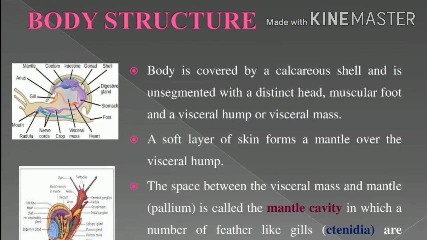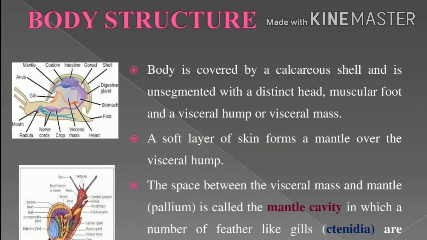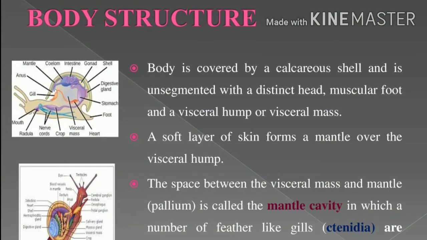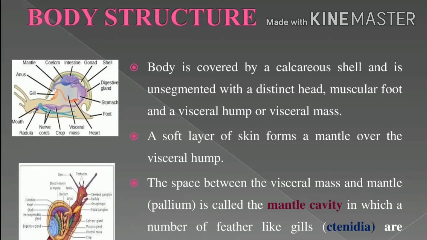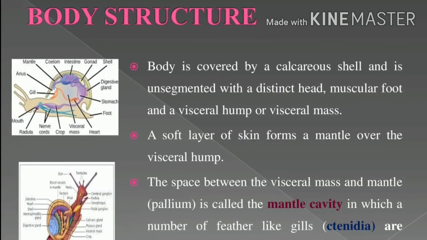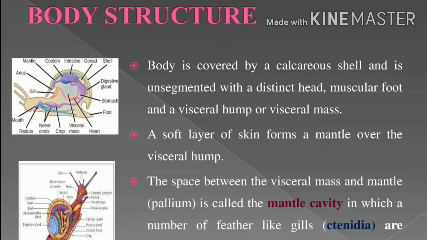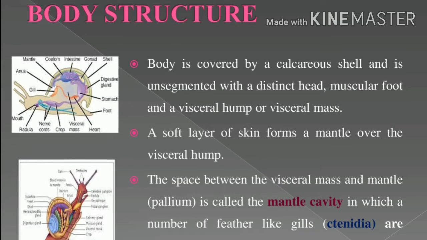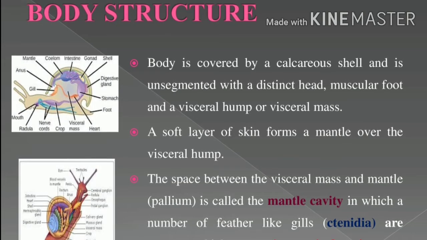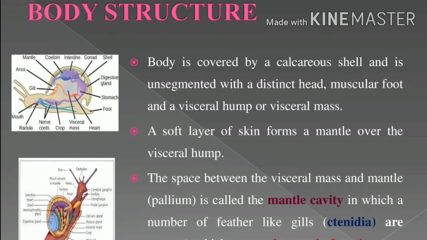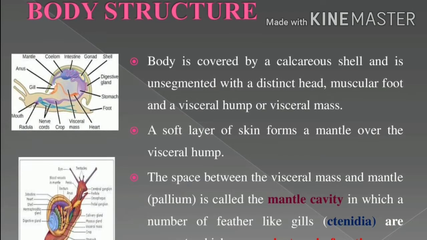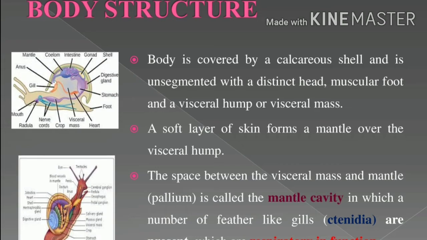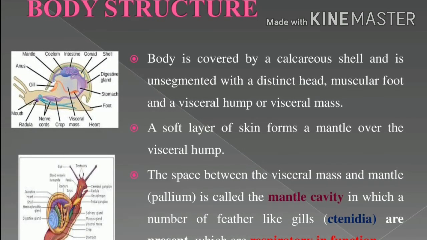The body structure of the phylum Mollusca. This is an important 3-mark question. We already said that the phylum Mollusca is soft-bodied. The answer is in that slide. The body is covered by a calcareous shell and is unsegmented. There are three distinct structures: a distinct head, a muscular foot and a visceral hump. The visceral hump is otherwise called the visceral mass. What are the three distinct structures of the phylum Mollusca? One is the head, another is the muscular foot, and next is the visceral hump.